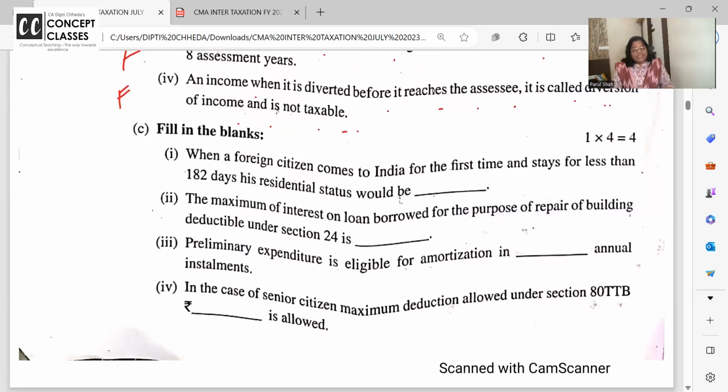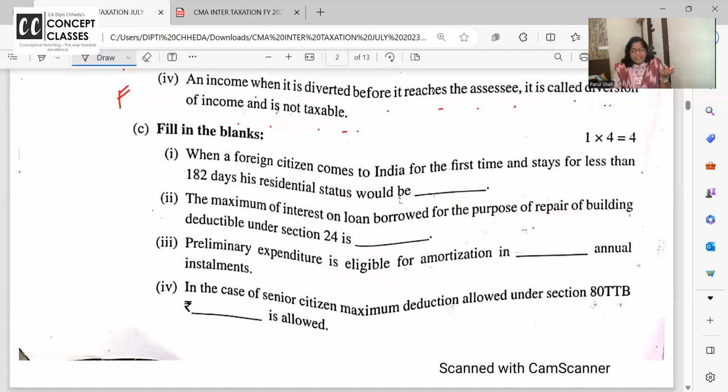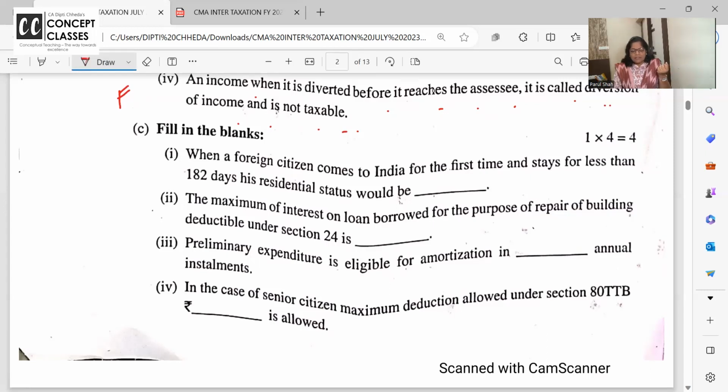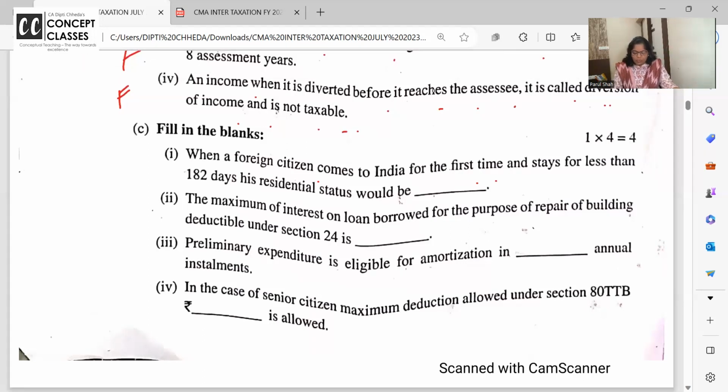Now, residential status is in the MCQs, in the fill in the blanks, and there's a separate question too. So I feel it's really good. When a foreign citizen comes to India for the first time and he stays for less than 182 days, what will be his residential status? Non-resident. Ma'am, but he is here for 60 days, then 365 days or more in the 4 years. But he never came to India before, he has come now, and now it is less than 182 days, so he is a non-resident.